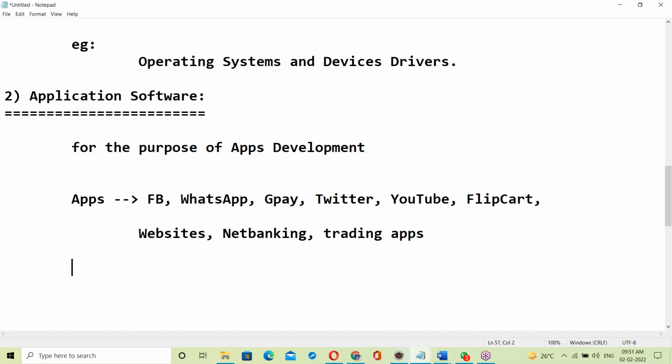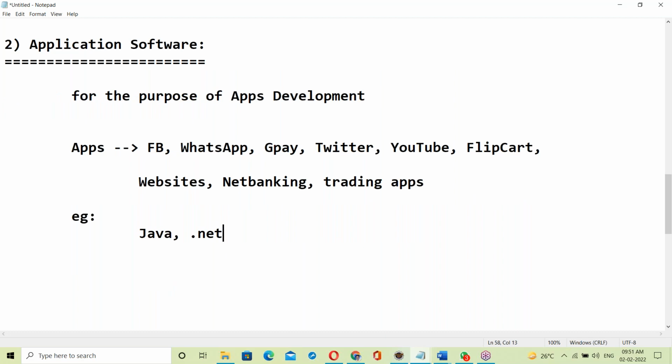Application software example. Best example is Java. Java is a mostly used application software. .NET is application software. Python is application software. Hadoop is application software, Hadoop for big data processing. Databases are also application software, to store data. These are all application software.